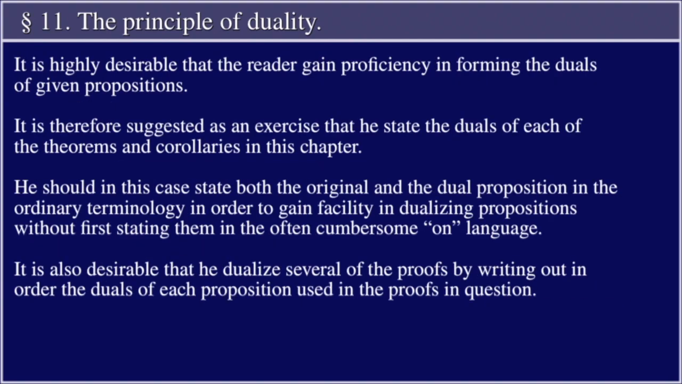It is highly desirable that the reader gain proficiency in forming the duals of given propositions. It is therefore suggested as an exercise that he state the duals of each of the theorems and corollaries in this chapter. He should in this case state both the original and the dual proposition in the ordinary terminology, in order to gain facility in dualizing propositions without first stating them in the often cumbersome on language. It is also desirable that he dualize several of the proofs by writing out in order the duals of each proposition used in the proofs in question.